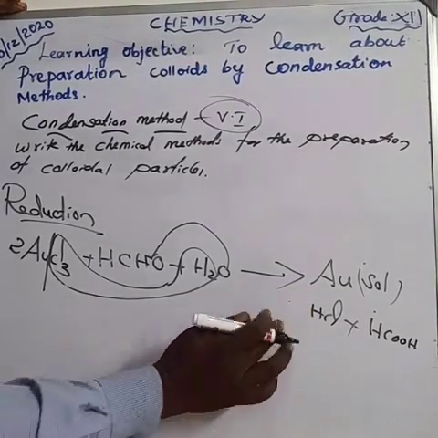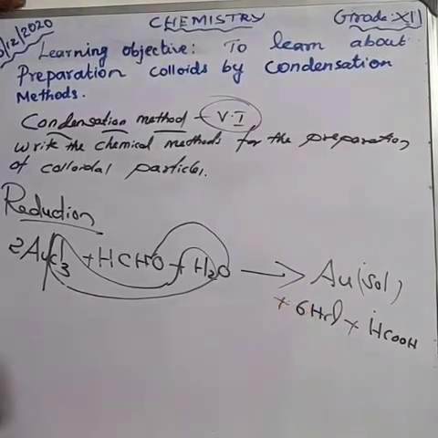3 is not possible. So first you make it 2 here. So how much chlorine is there? 2 into 3 is equal to 6 chlorine. Okay. So make it 6 chlorine.